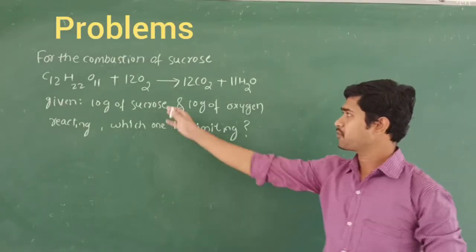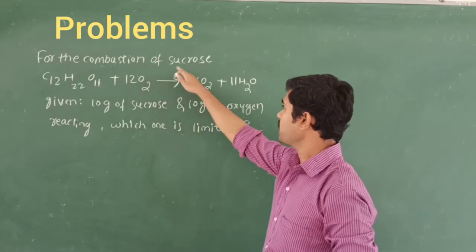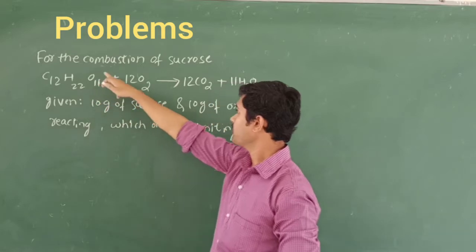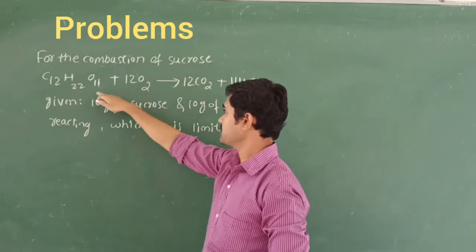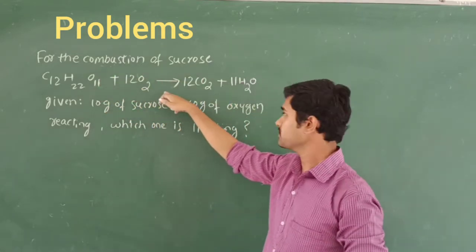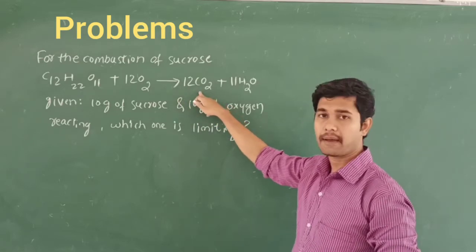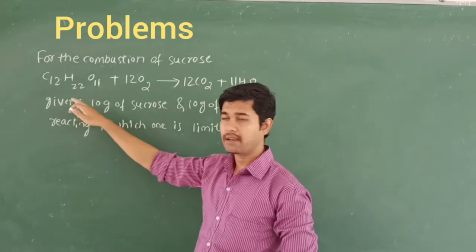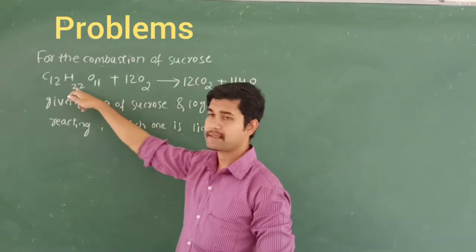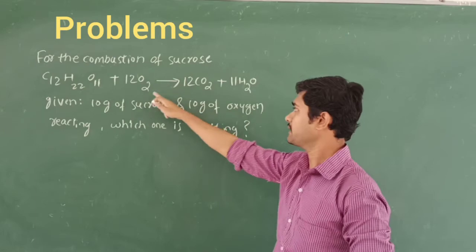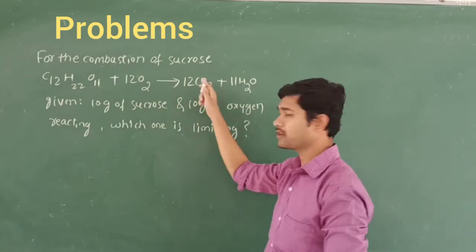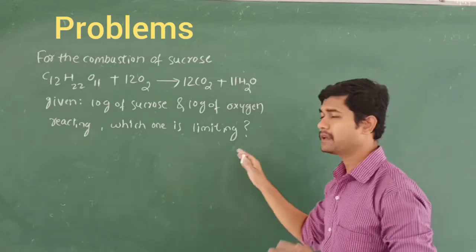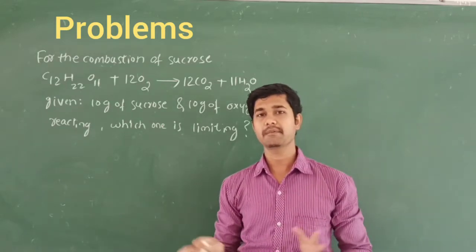Let's discuss this problem. For the combustion of sucrose, the formula is C12H22O11. Sucrose plus 12 oxygen gives 12 carbon dioxide plus 11 water molecules. The values given are 10 gram of sucrose and 10 gram of oxygen, which react to make this product. We are asked which one is the limiting reagent.